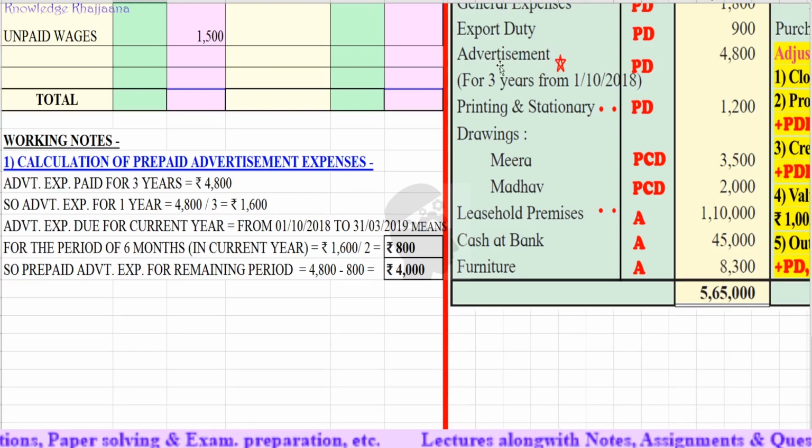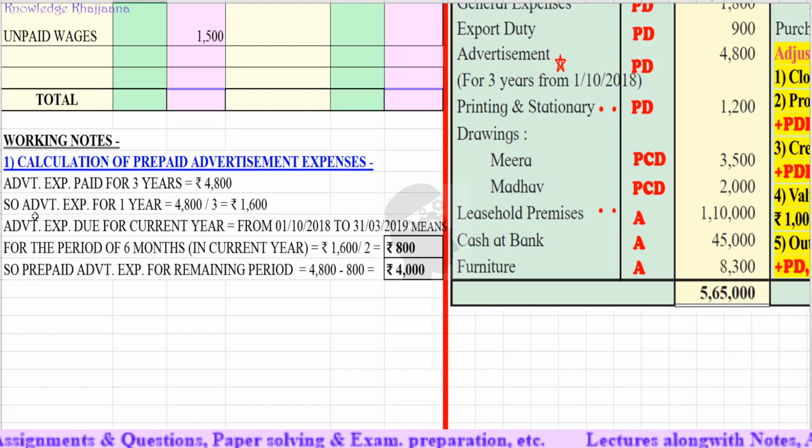See, the advertisement expenses for the 3 years have been paid, rupees 4,800, as we started the contract with that advertisement agency from 1st October 2018. So if the advertisement expenses for the 3 years are 4,800, then advertisement expenses for 1 year is equal to rupees 4,800 divided by 3 years, that is equal to rupees 1,600 per year.